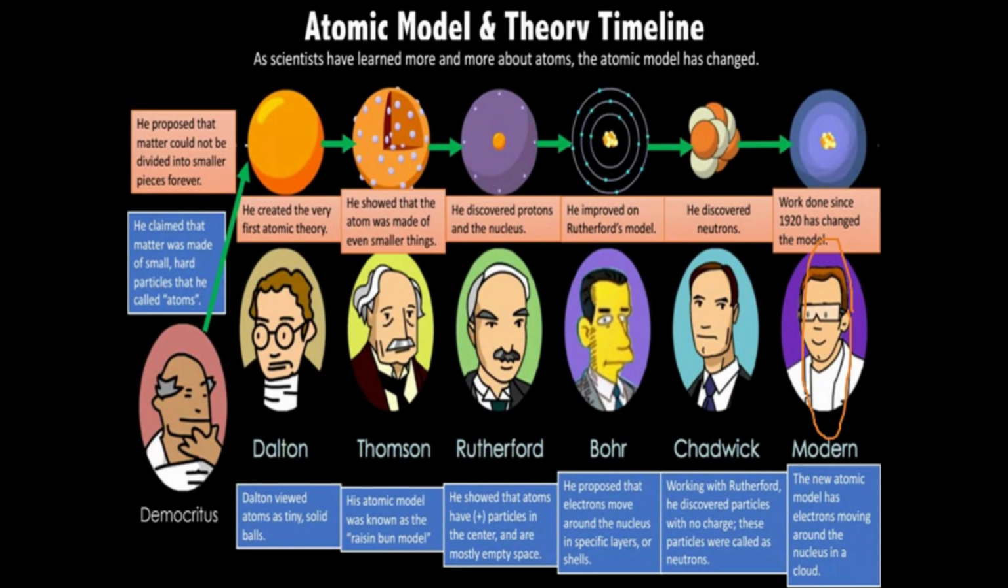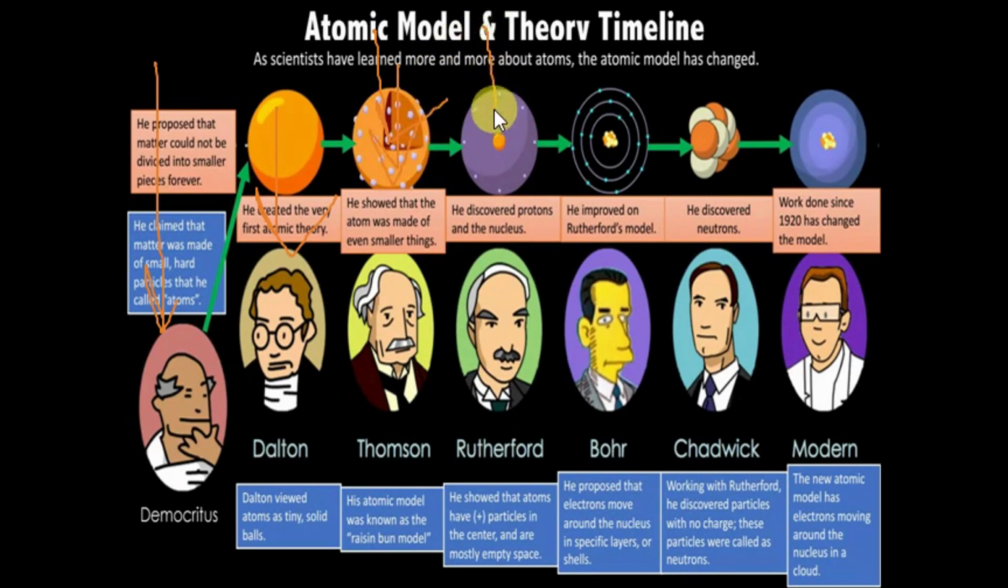So if I brief it to you, Democritus said that atoms are tiny particles, but he didn't have any evidence. Then Dalton came, and Dalton said atoms combine in definite proportions. He came up with atomic theory, so atomic theory was given by Dalton. Then we have Thomson, and Thomson did the cathode ray experiment through which he discovered negatively charged particles called electrons. So electrons were discovered by Thomson.